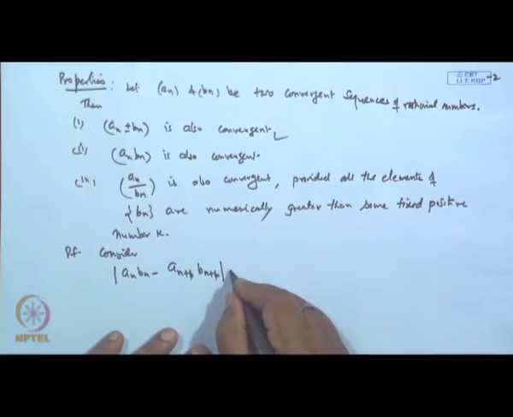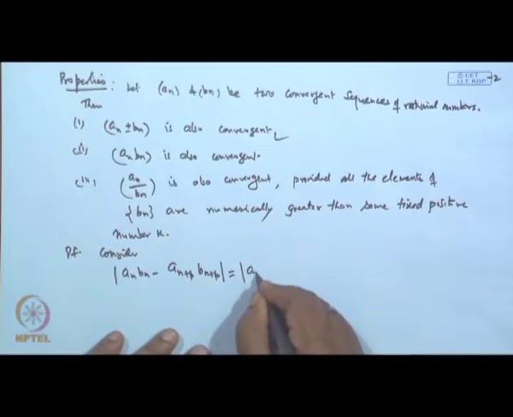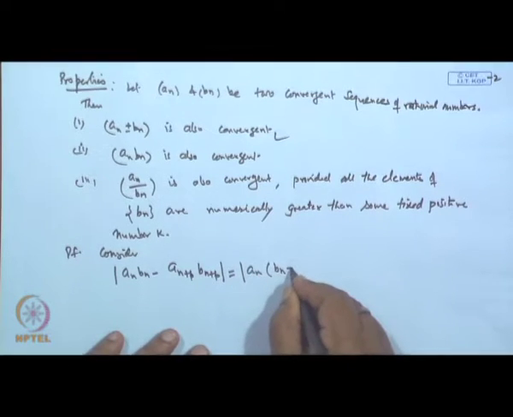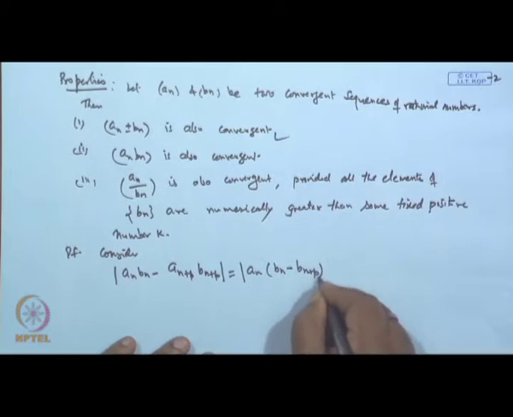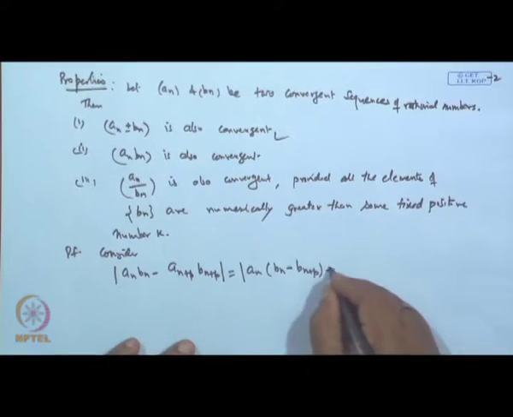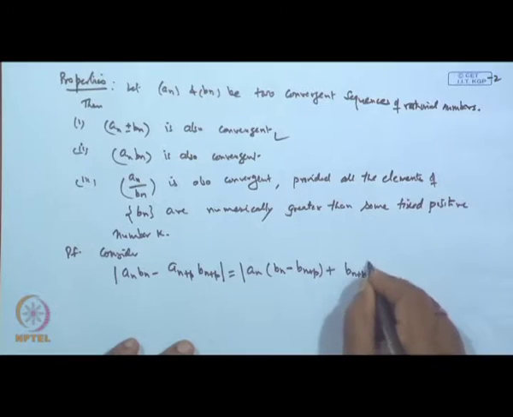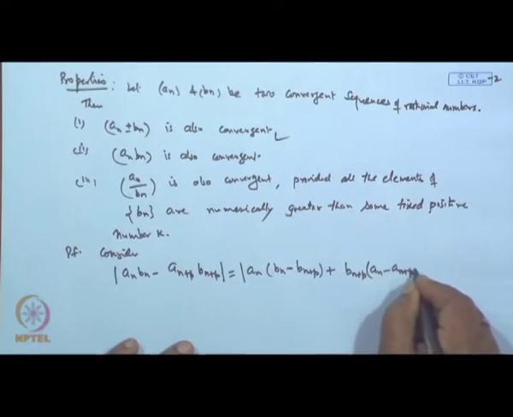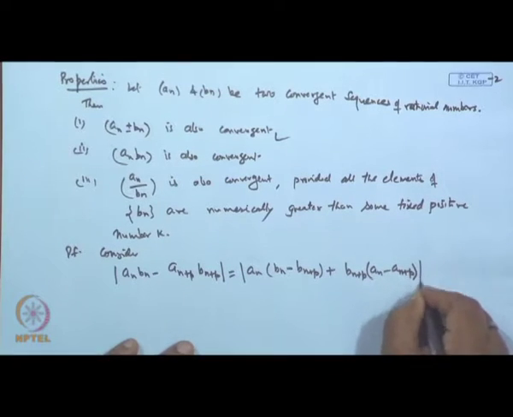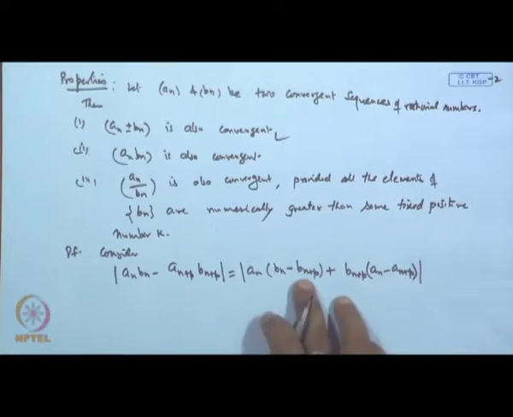Now, this can be written as a n times b n minus b n plus p, plus b n plus p times a n minus a n plus p, just adding and subtracting the term a n into b n plus p.